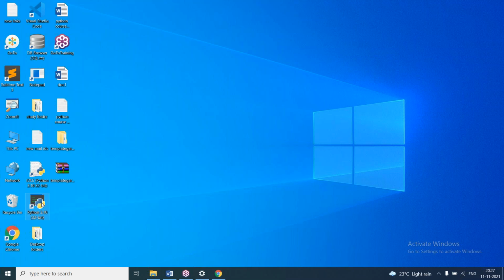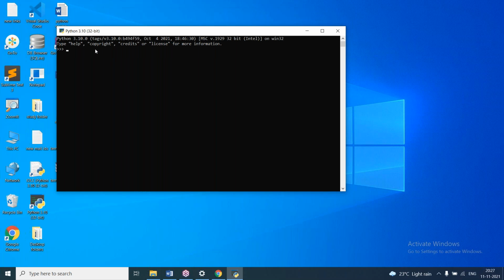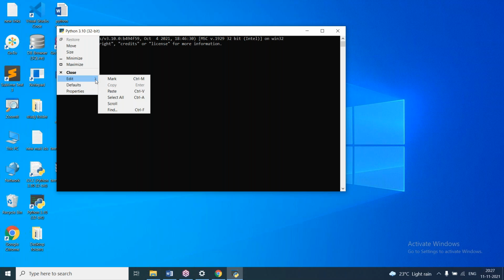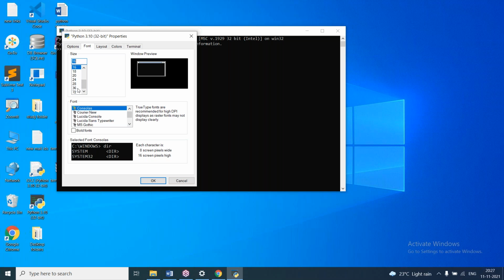So now double click on interactive mode. It is giving a small window like this. So here I'll change the properties. Click on the control box. This is the control box. Then Properties. So here I'm increasing the font size. Okay.